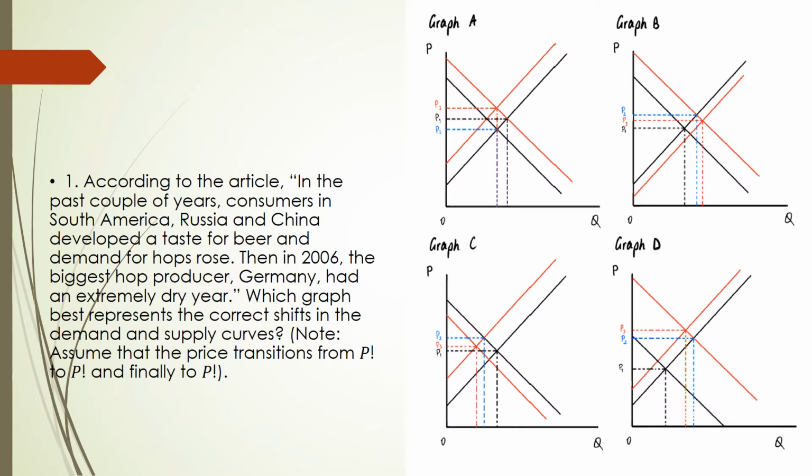Perfect competition. Question 1. According to the article, in the past couple of years, consumers in South America, Russia, and China developed a taste for beer and demanded hop straws. Then, in 2006, the biggest hop producer, Germany, had an extremely dry year. Which group best represents the correct shift in the demand and supply curves?